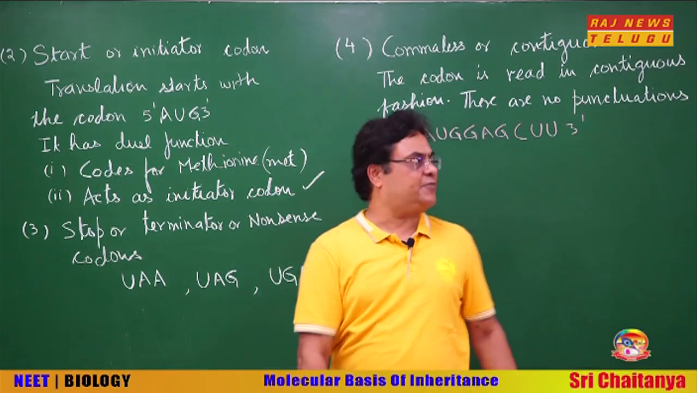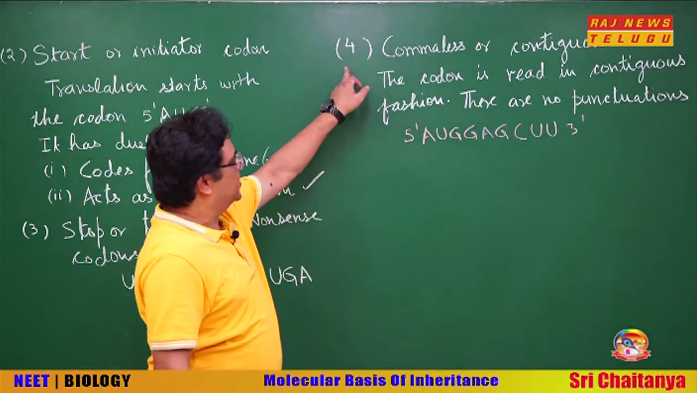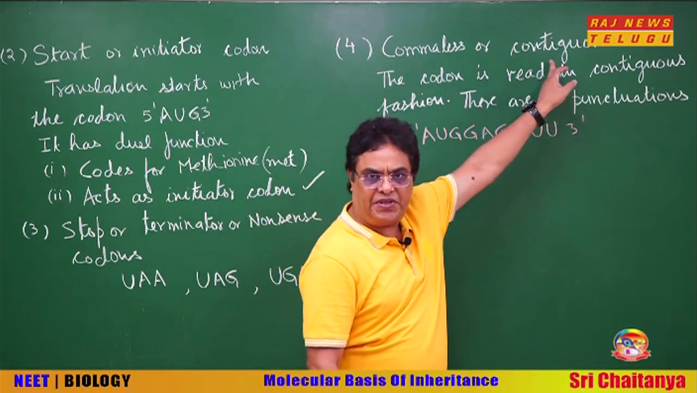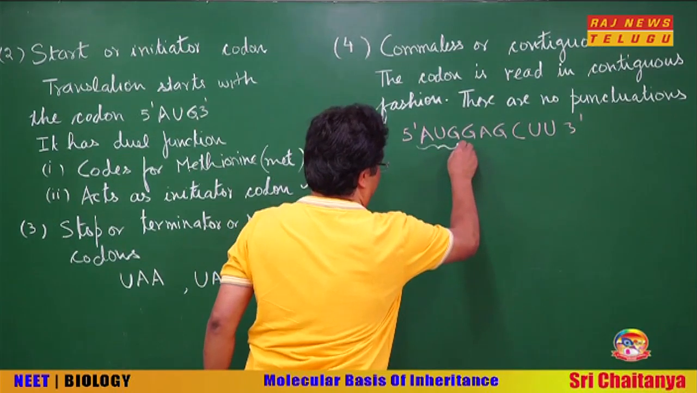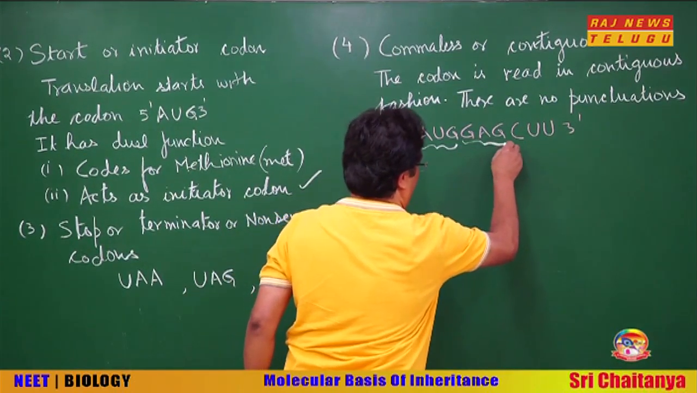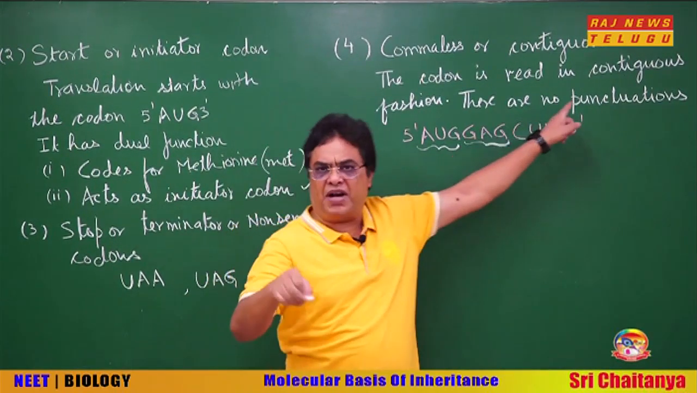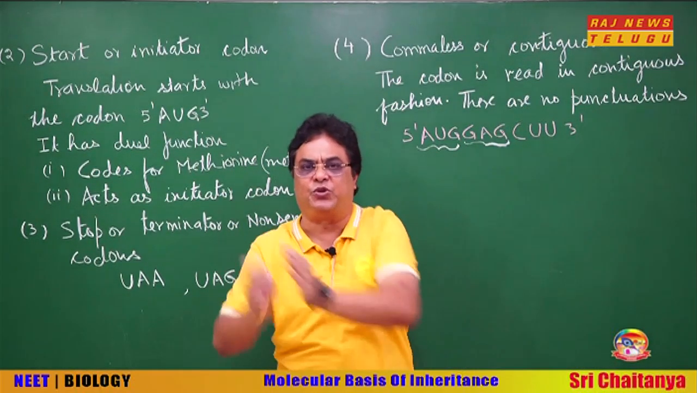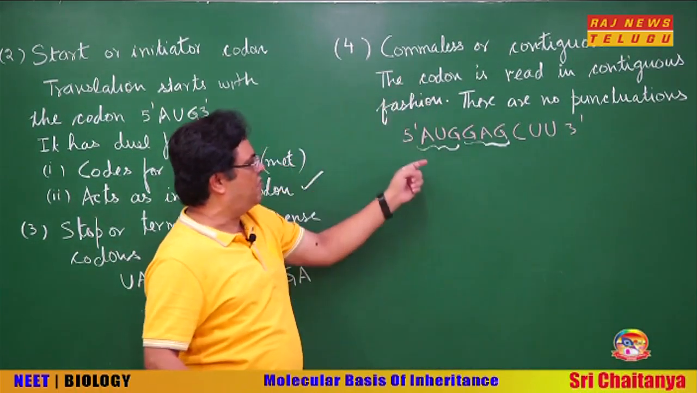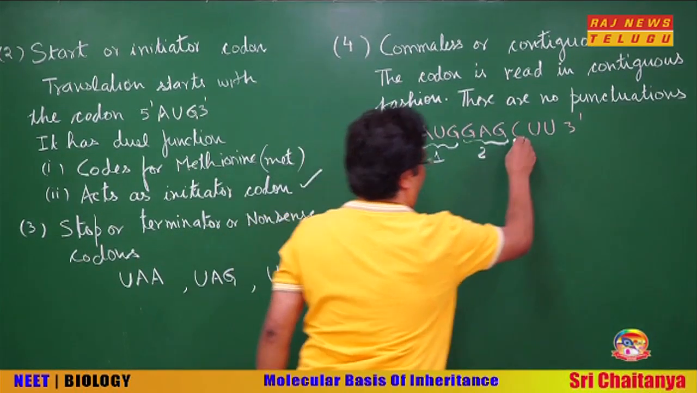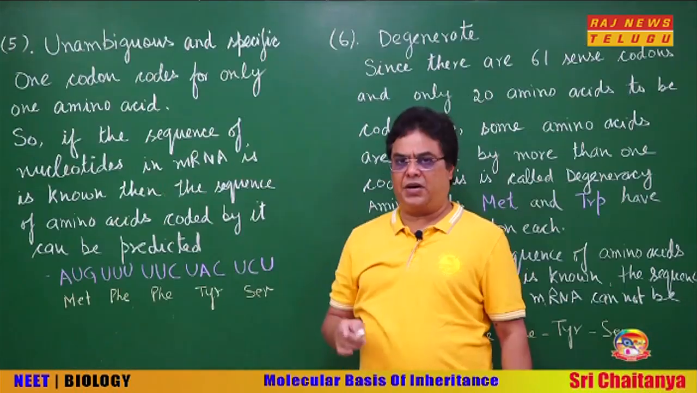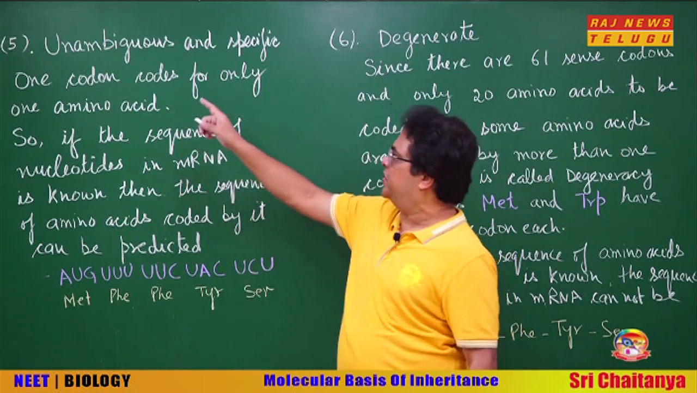Okay. Next property is, children, fourth, comma-less or contiguous, means as you can see, one codon is immediately followed by the other codon. There are no commas, no punctuations in between two codons. This is called as comma-less or contiguous, means one codon is immediately followed by another codon. Now, next property of genetic code.